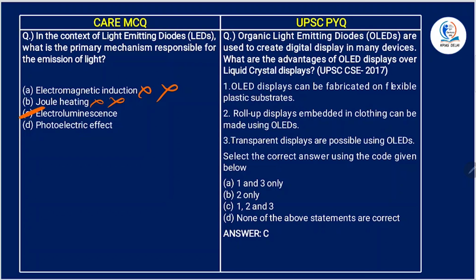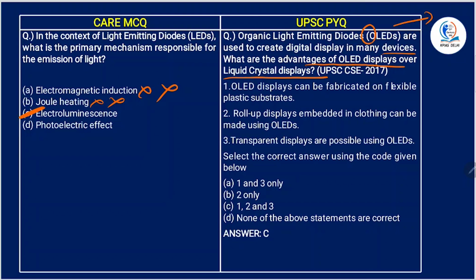Now, organic light emitting diodes are used to create digital display in many devices. What are the advantages of OLED displays over liquid crystal displays? You know what is LED? What is this organic LED? See, a light emitting diode containing thin flexible sheets of an organic electroluminescent material is called OLED.